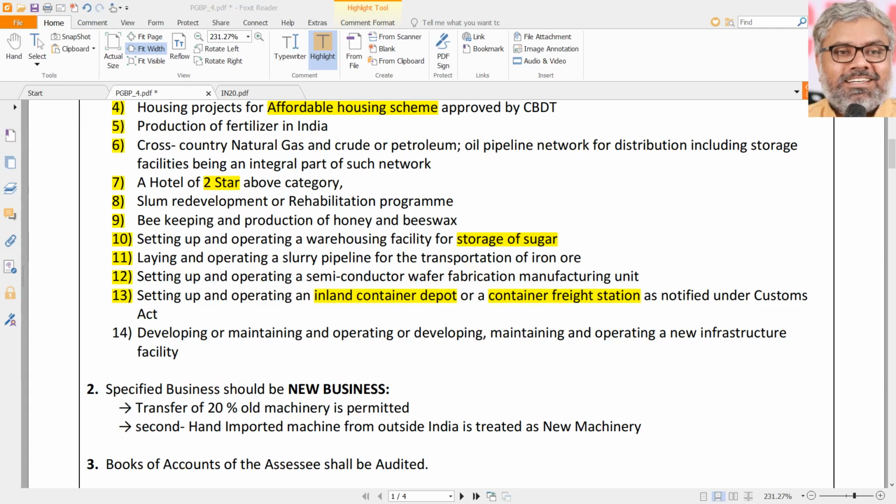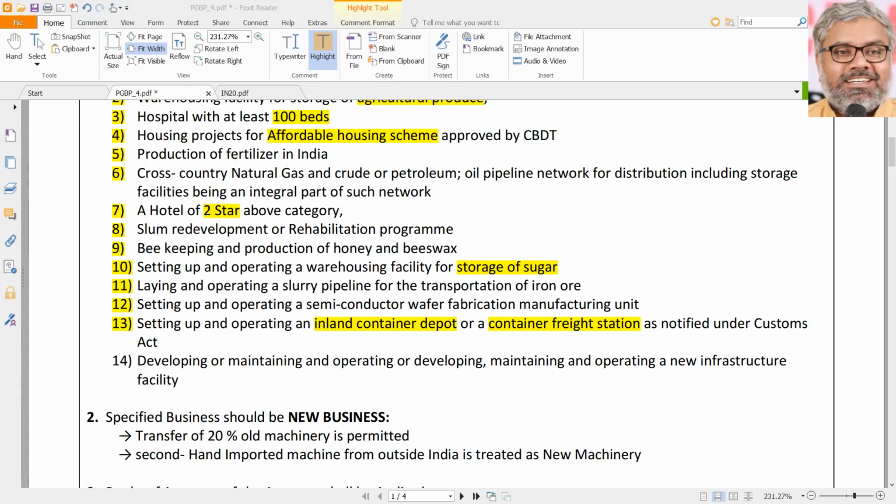None of our business. We are not customs officers, nor do we know the Customs Act now, which we will learn at final level. But right now what we should remember, there is something called an inland container depot. What is a bus depot? Where all the buses will stay. What is an inland container depot? Where all the containers will stay. That's all. That's what an inland container depot is. If somebody builds that, that's also a very important infrastructural facility, particularly in the import and export arena. So that will be eligible for 35AD full deduction.